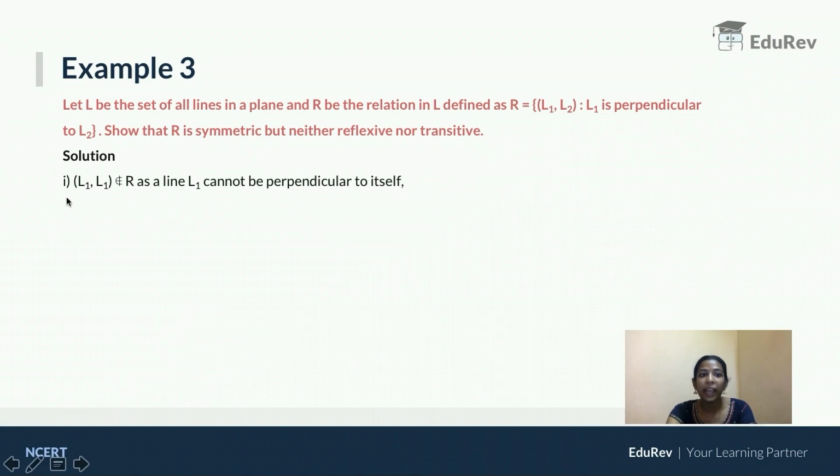That means L1 does not belong to R. So we can clearly say that it is not reflexive. Now let's go to the second part.